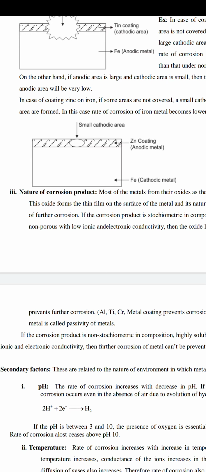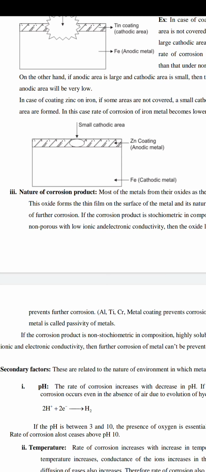That metal oxide itself protects the metal. The thin metal oxide scale protects the metal, so this type of corrosion protects itself due to the nature of the corrosion product.